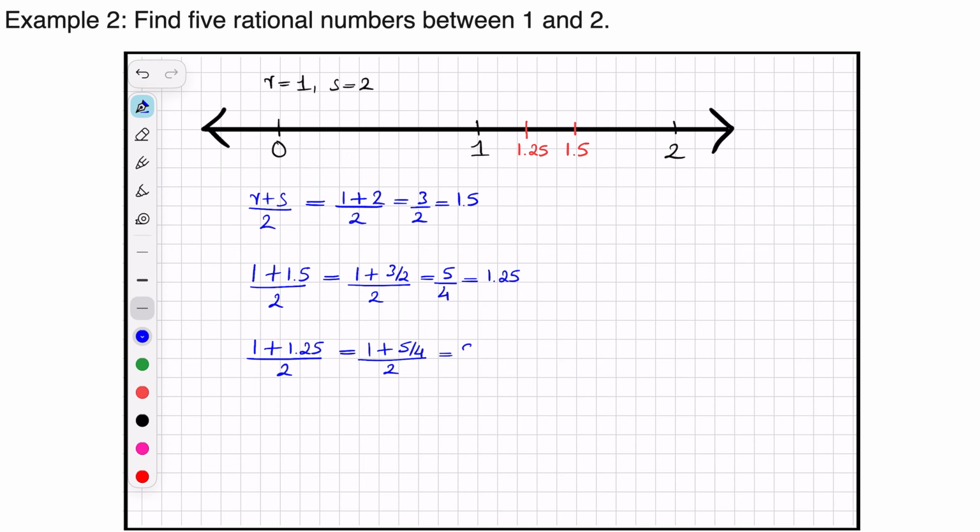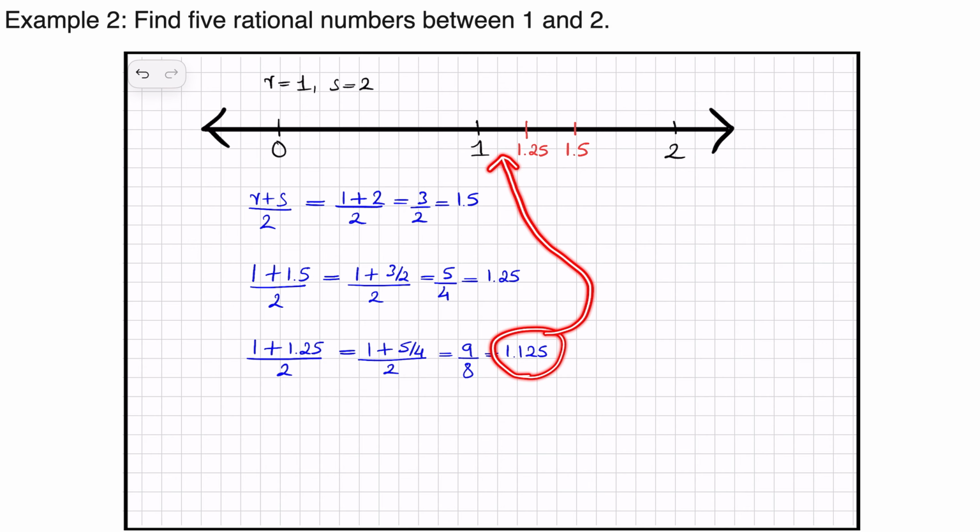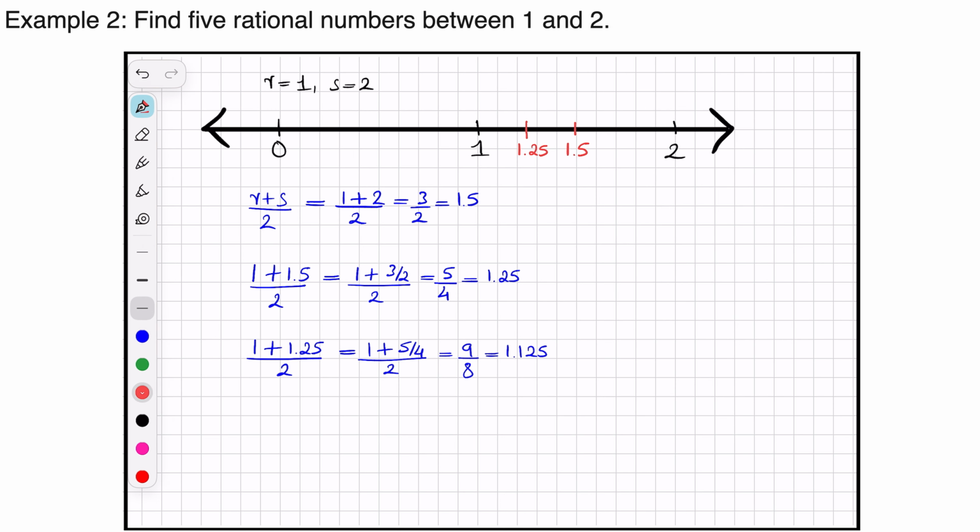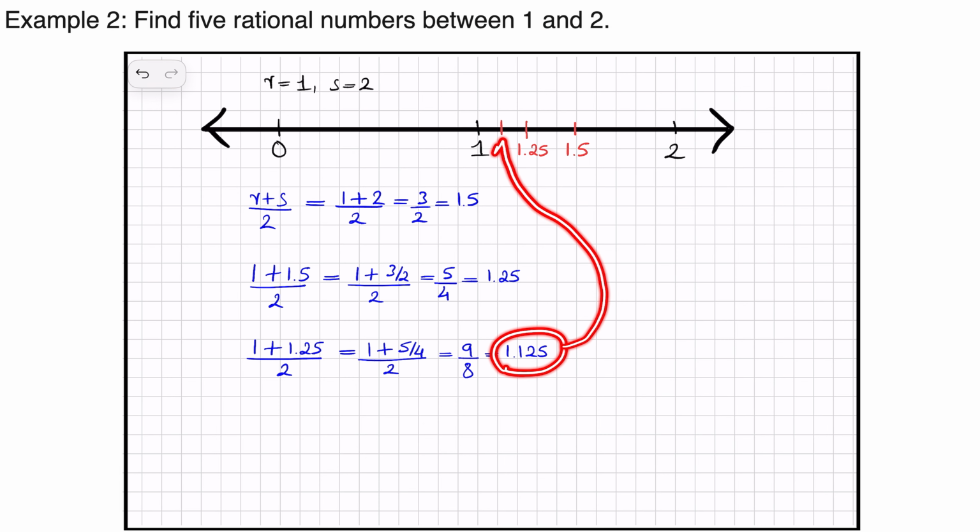If you calculate, you will get 9 by 8, which is 1.125. How do we represent this 1.125? It will be exactly in the middle of 1 and 1.25.